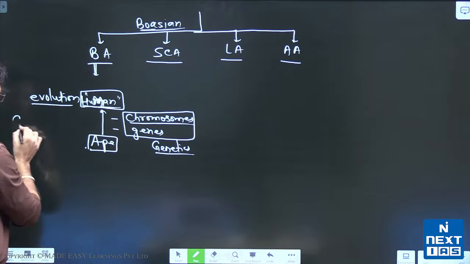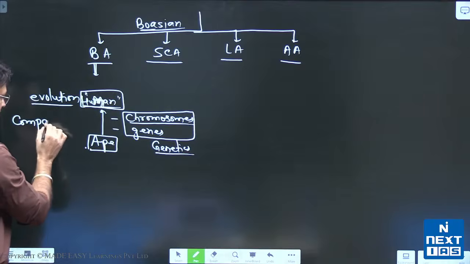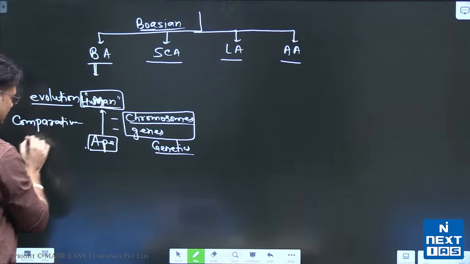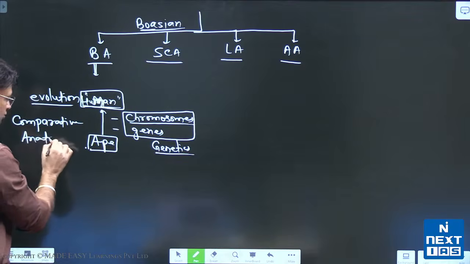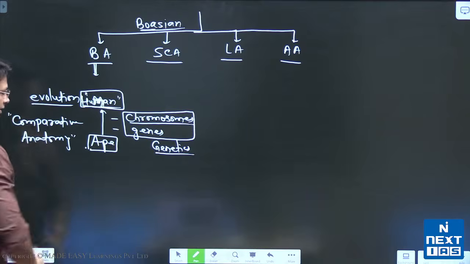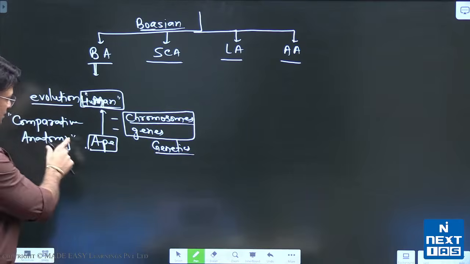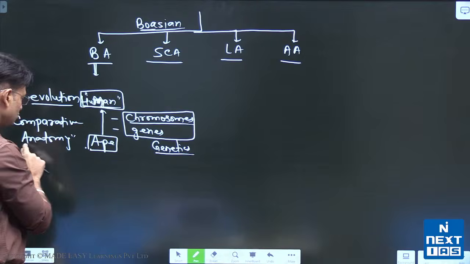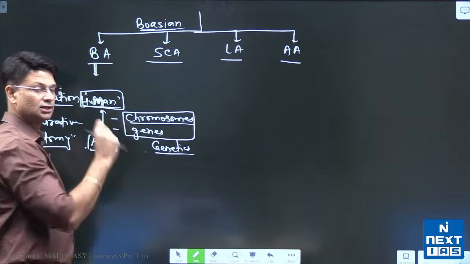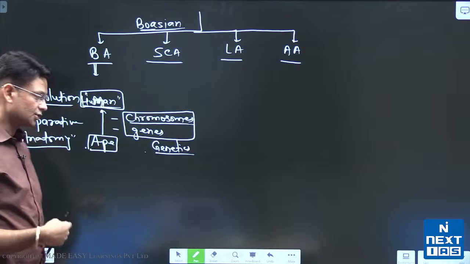So we can use methods like comparative anatomical studies. That is also another method of study, right? So that is to understand the evolution. So you can use comparative anatomy, you can use the genetic method to understand evolution.